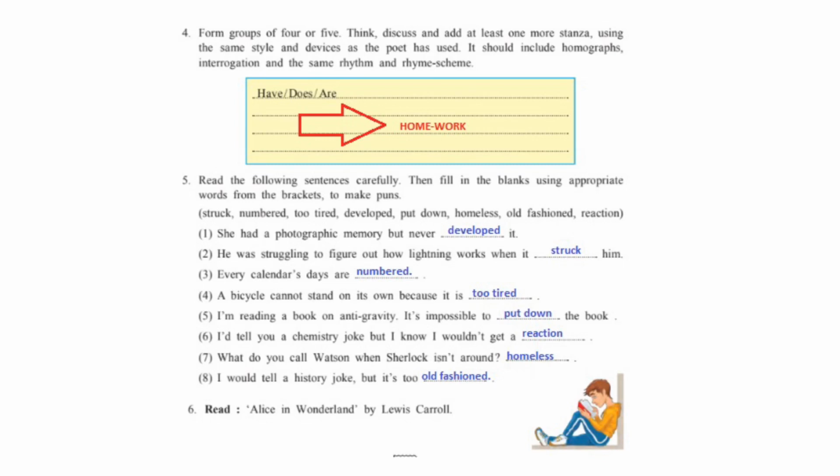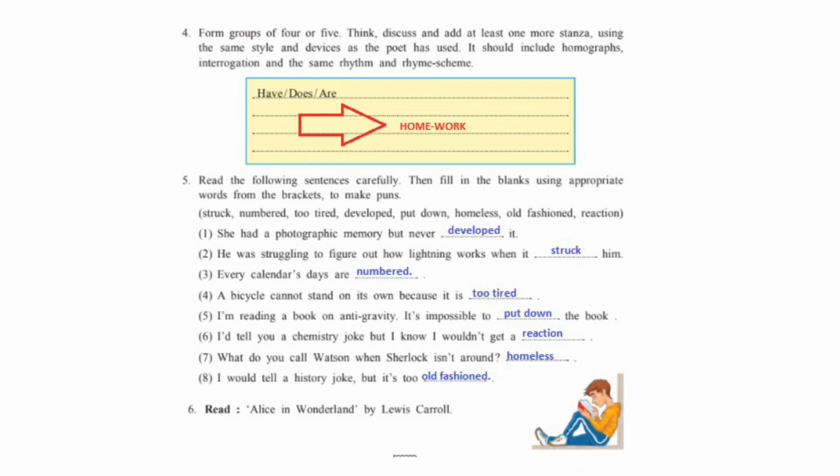Question number 4. Form groups of 4 or 5. Think, discuss and add at least one more stanza using the same style and device as the poet has used. It should include homographs, interrogation and the same rhythm and rhyme scheme. Children, you can do this as homework.